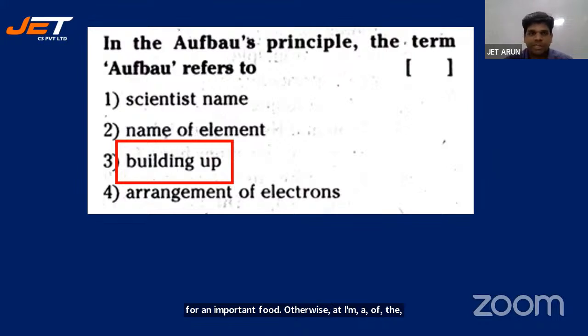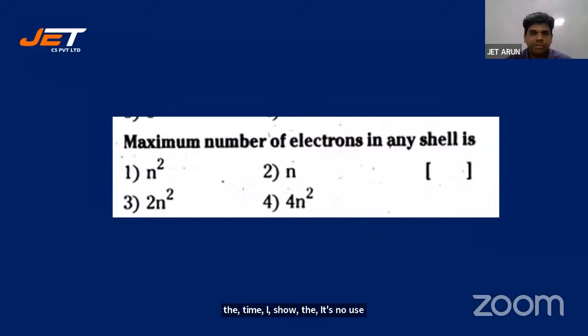All right, let's go for the next one. Maximum number of electrons in any shell is it n square, n, 2n square, or 4n square? Okay, I'm getting responses.